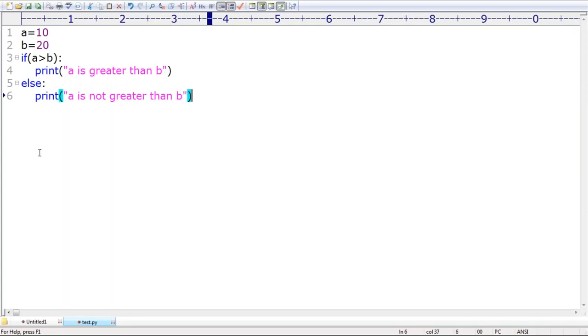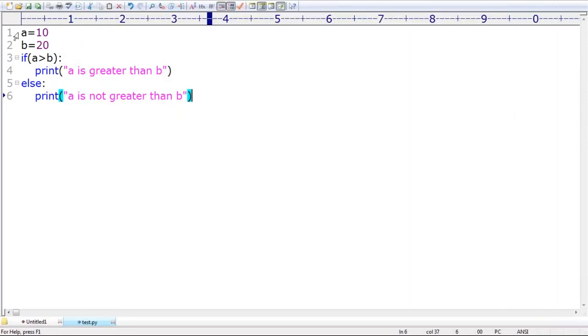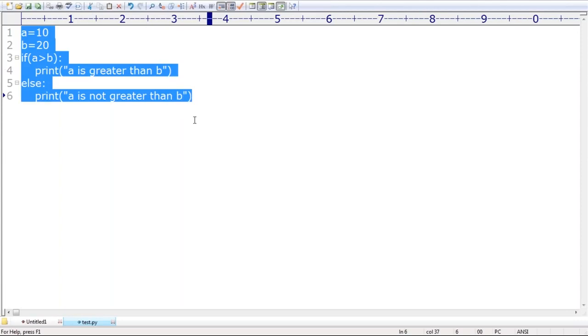I'm just taking if else. Sir, you have to be familiar with the syntax. Observe that. If A greater than B, else, A is not greater than B. You should be aware clearly. Sir, can you please tell what the answer by default you are going to get? The else part is going to execute. A is not greater than B. Are you in a position to understand, right? That's just for your idea. Instead of only one line, if you are using multiple lines, you can see the difference, right? That's all.